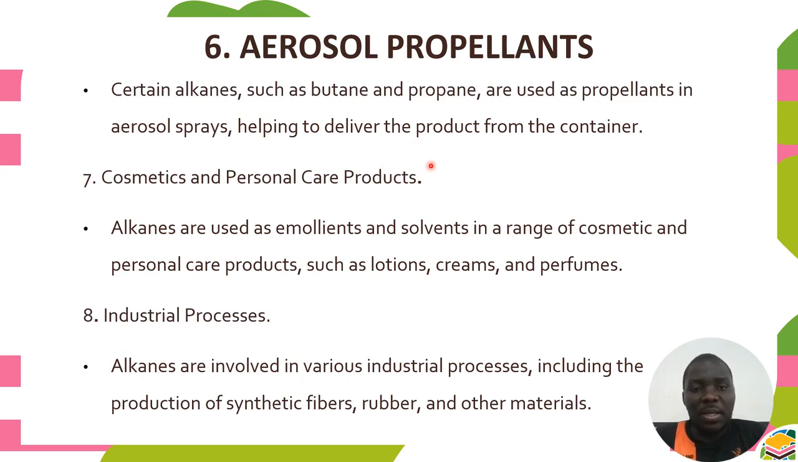So for example, in that bottle where you have paint, where you want to paint your car, you need to have butane as well as propane in order to help deliver the product to the surface where you are painting. They are also used in cosmetics and personal care products. This is common. For example, if we go to shops, we'll buy different lotions as well as creams as well as perfume. They can be produced from alkanes.